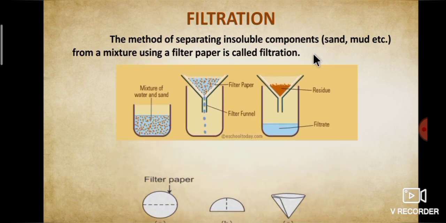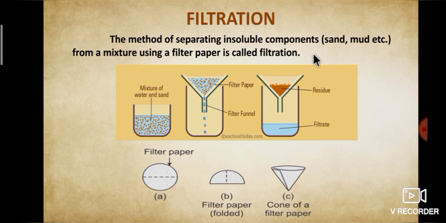After the decantation process, the water still has some impurities like soil particles. For that we will use filter paper. See, the first beaker contains a mixture of muddy water, that is soil and water. Then the water flows down through the filter paper. After filtration, the soil particles on the filter paper are called residue. The water below in the beaker is called filtrate.